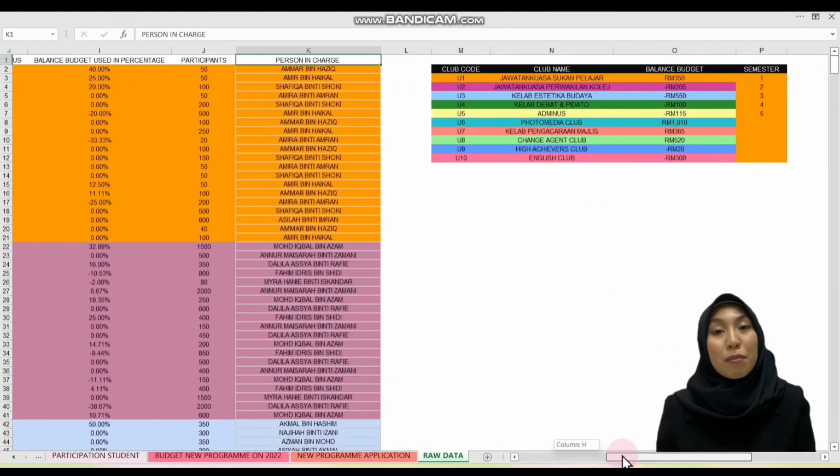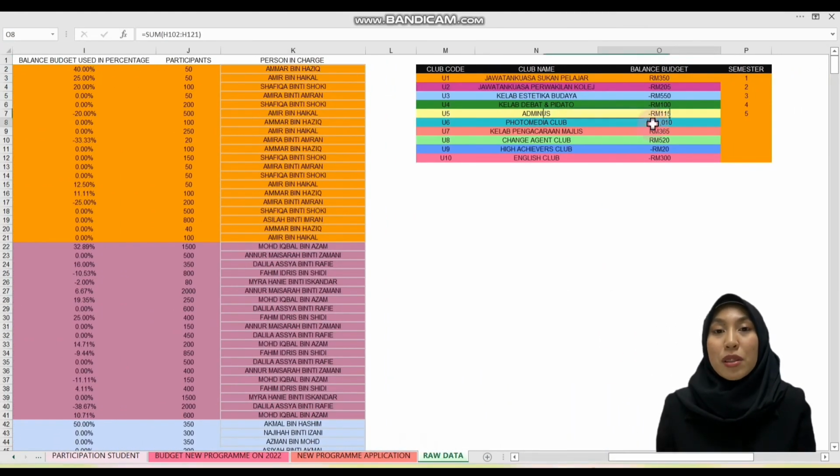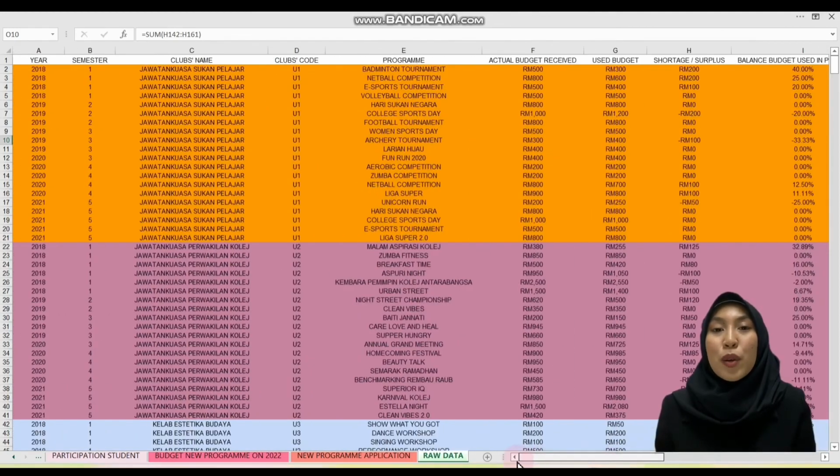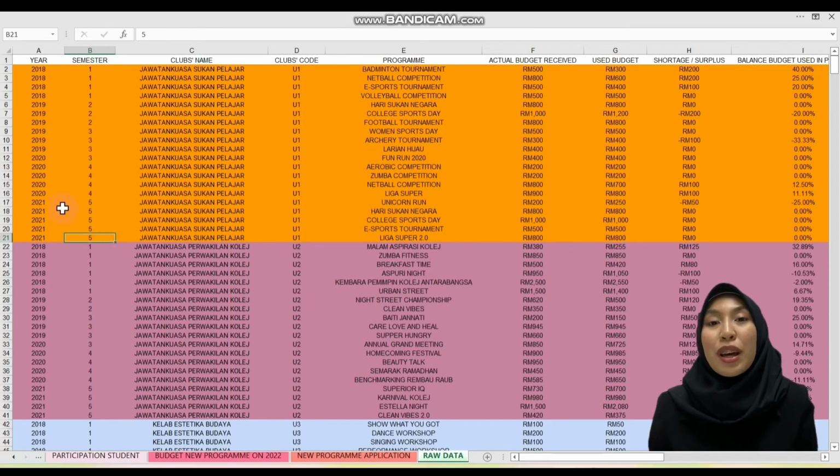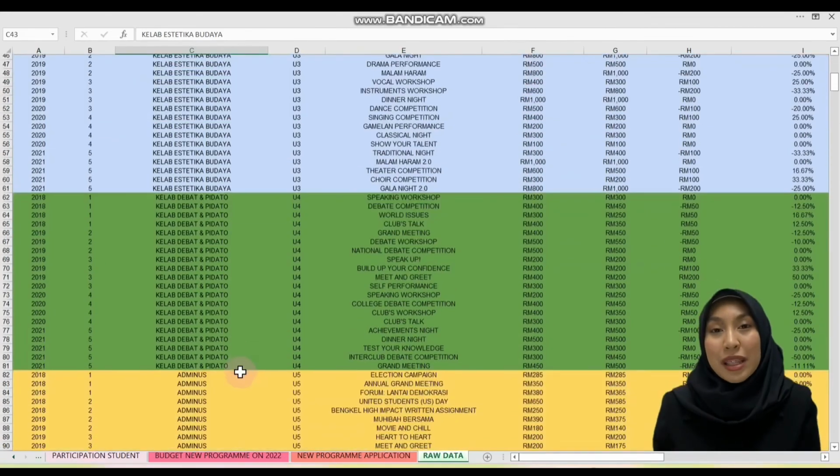We also summarize each club's balance budget to make it easier for the user to use this system. Basically, as I said, we compute year from 2018 until 2021 in semester 1 up until semester 5. That's why we have these 10 clubs that are actively making programs throughout every semester.